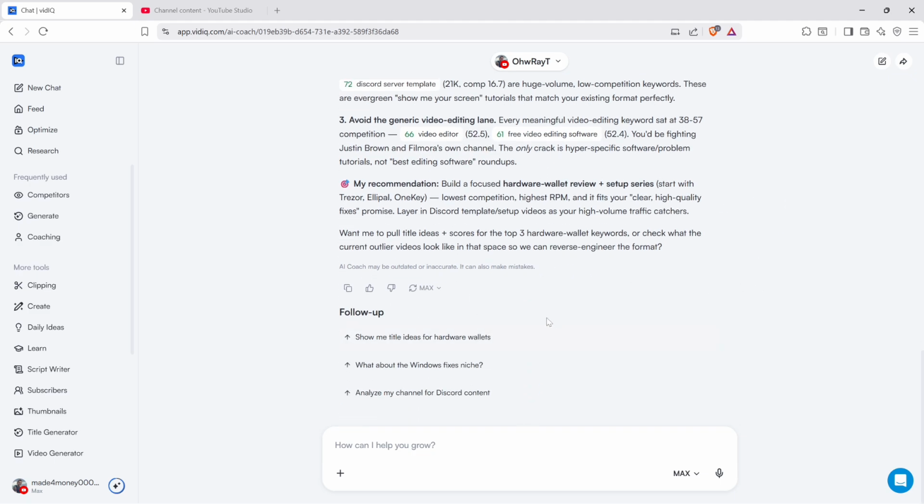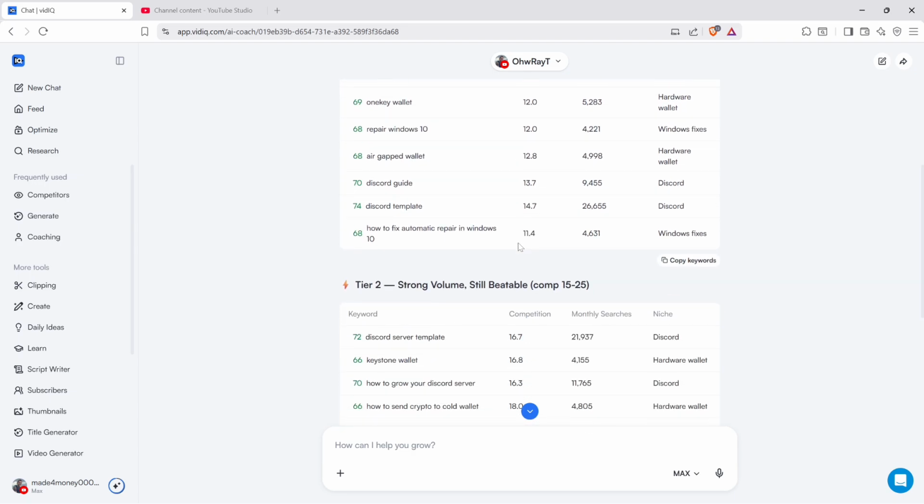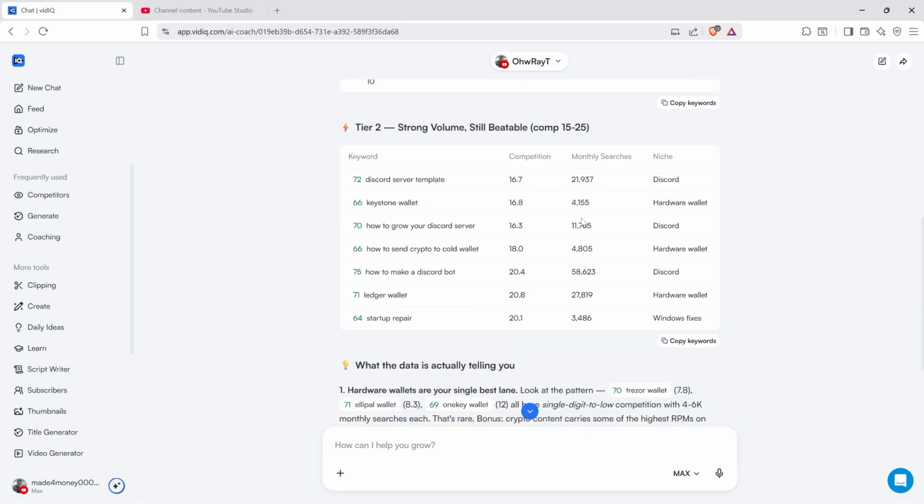Okay, so that's good. So again, these are the low competition niches for your specific channel. And that is how you find them with vidIQ.